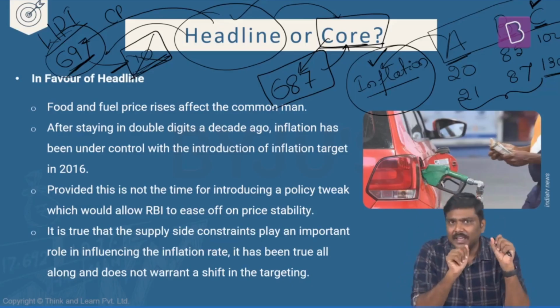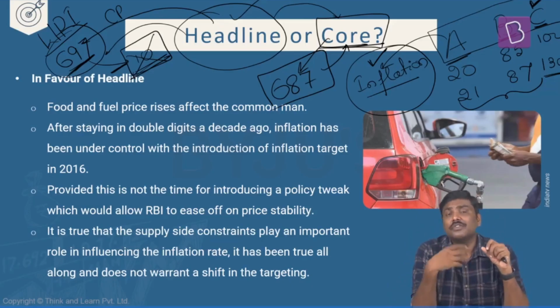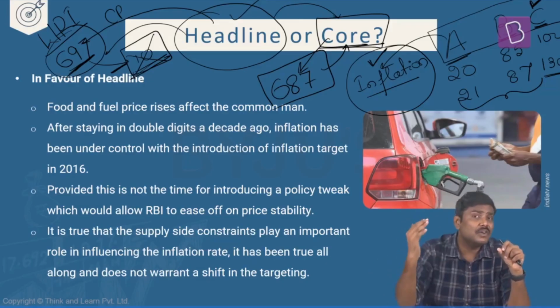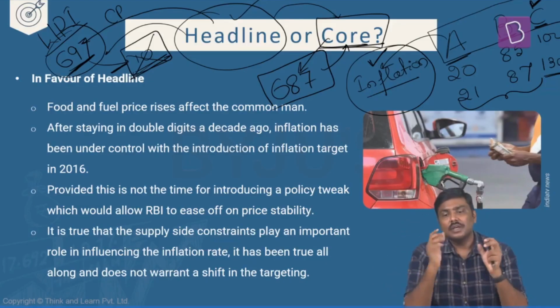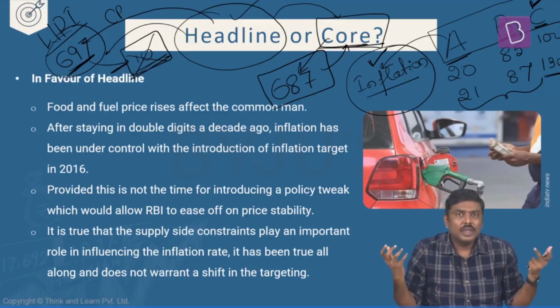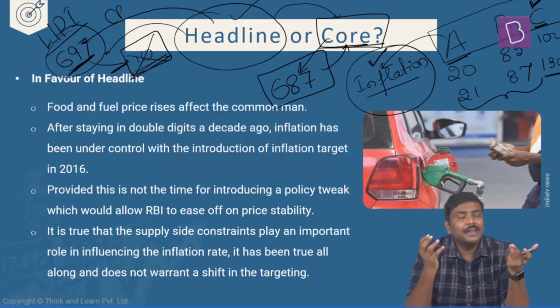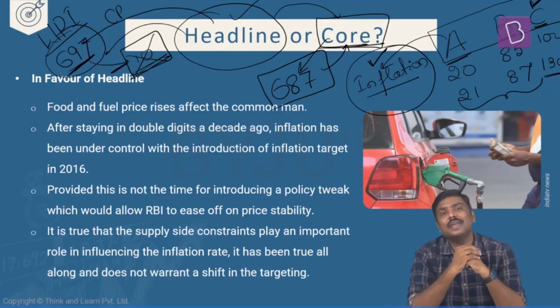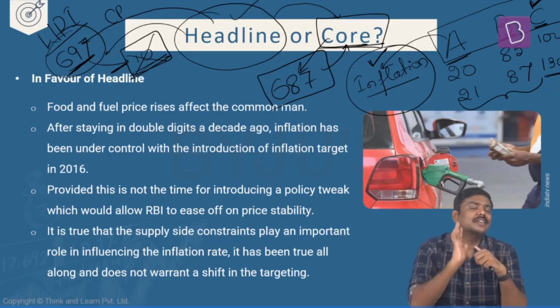But what is the basic idea here? Because of short-term fluctuations in the prices of some commodities, overall inflation could be high. And when overall inflation is very high, that will definitely have an impact on the monetary policy of RBI. That has been the concern here.